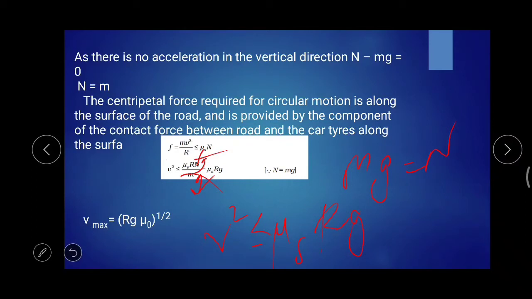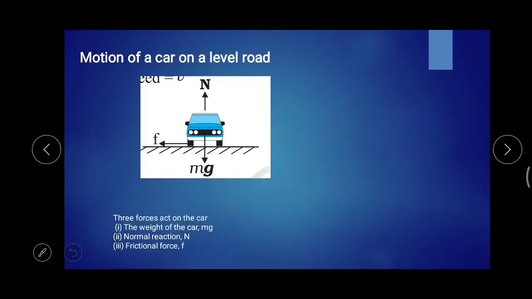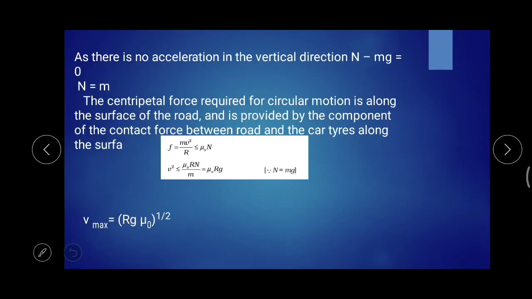And the v max value will be equal to, as you can see, it should be less than or equal to, so v max will be equal to root of mu s into r into g. That is the v max value. V square value is equal to mu s into rg, and v max where the frictional coefficient is not there, the mu 0. Mu 0 means the frictional coefficient is almost negligible.